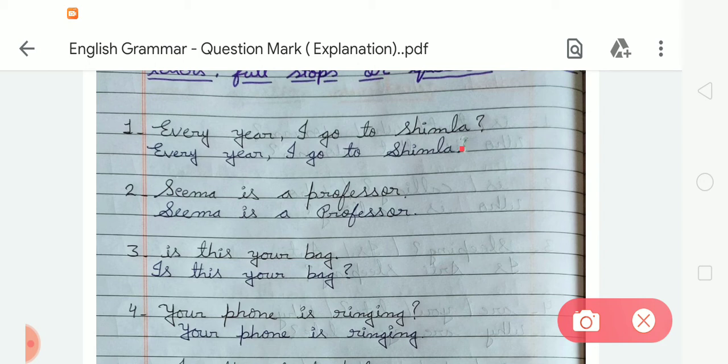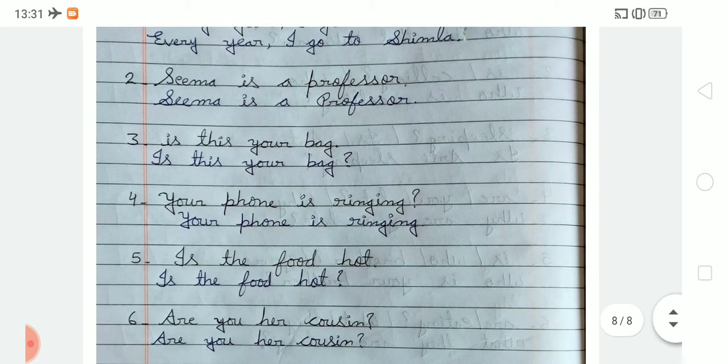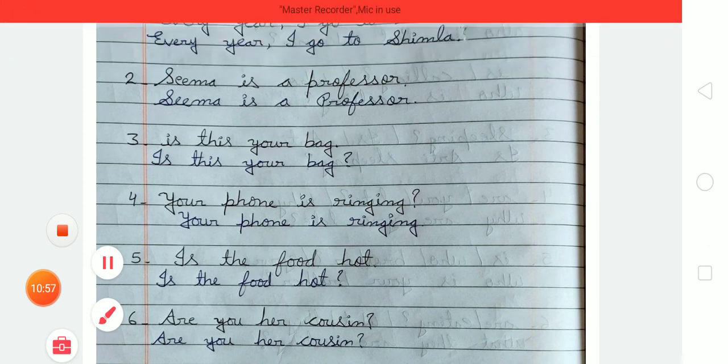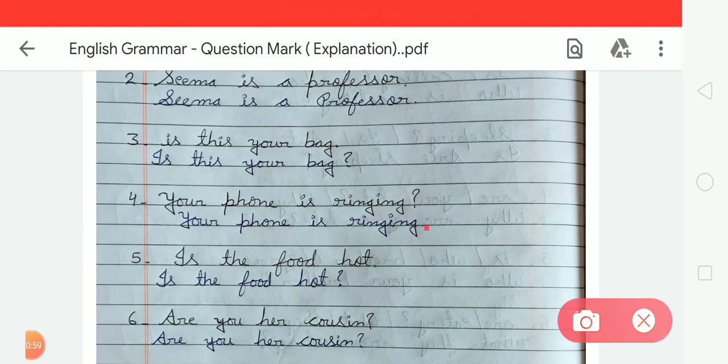Now next is Seema is a professor. So we have to write Seema is a professor. This sentence is not asking questions, so we have to put a full stop. Okay. Now third is this your bag? So here is a question word, so we have to write is this your bag, and after that we have to put a question mark. Now number 4, your phone is ringing. So this is a simple sentence, so we have to put a full stop at the end of the sentence.